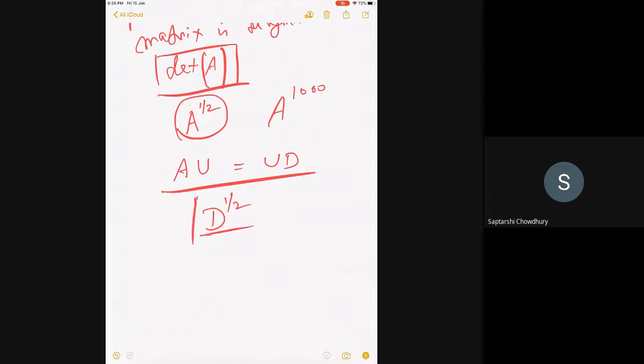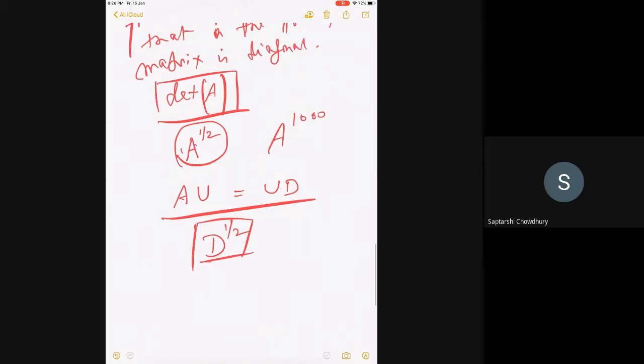All right, so D to the power half is fine. After that, what do I do? Because I need to calculate A to the half. Of course, A to the half is not equal to D to the half, right? Do you agree? Unlike in the case of the determinant, where A and D have the same determinants, here it's not true.